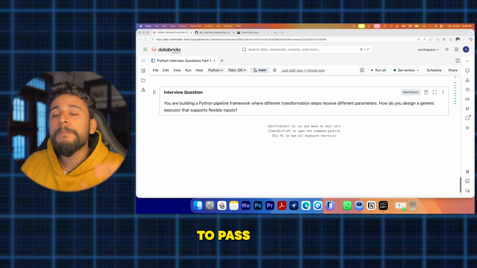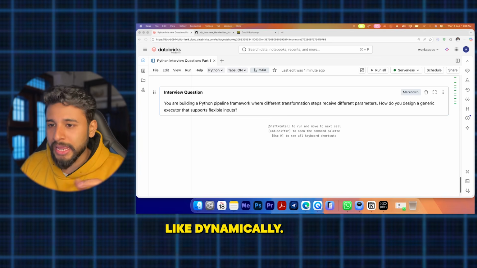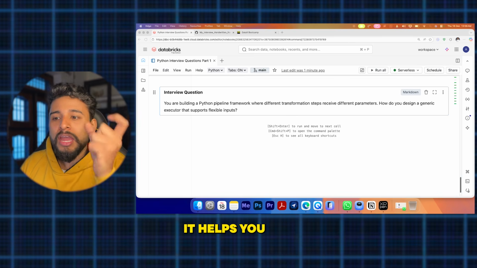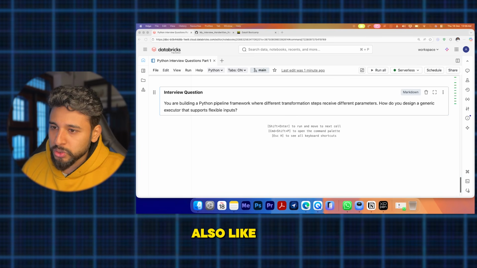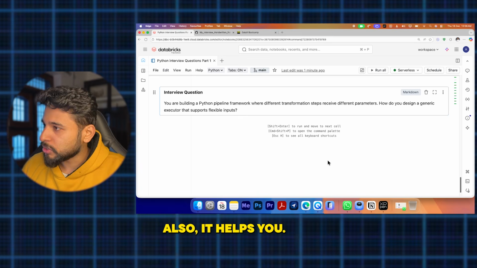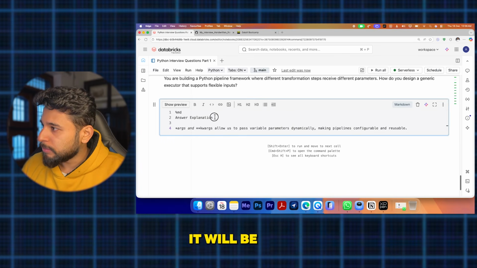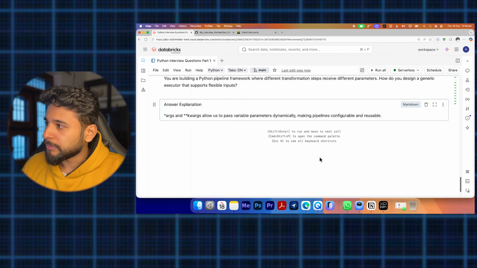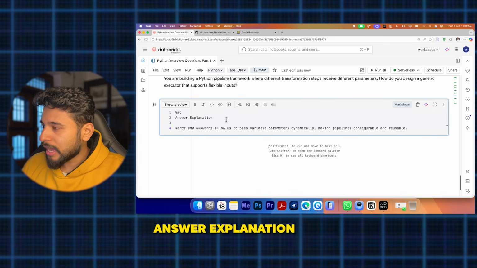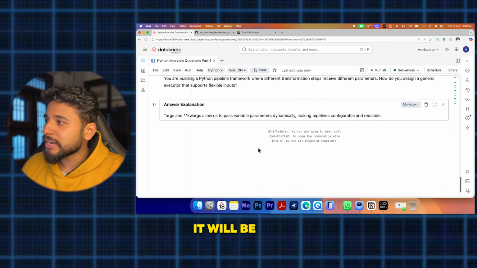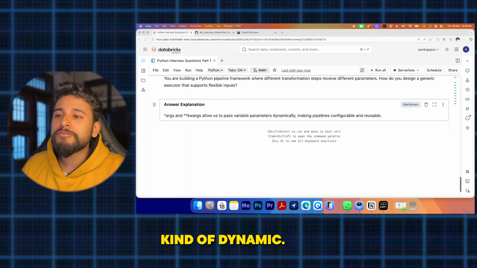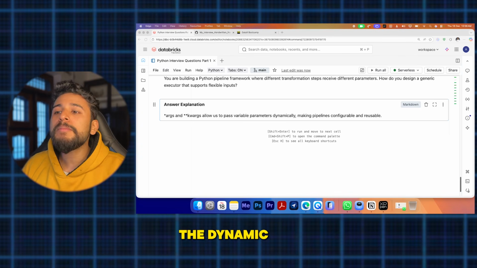It allows you to pass variable parameters dynamically. It happens dynamically. I'll paste the answer also, it will be helpful for you. Here is an answer explanation for you. That is kwargs and args. It will be passing you different kinds of dynamic parameters. It helps you to write dynamic code.